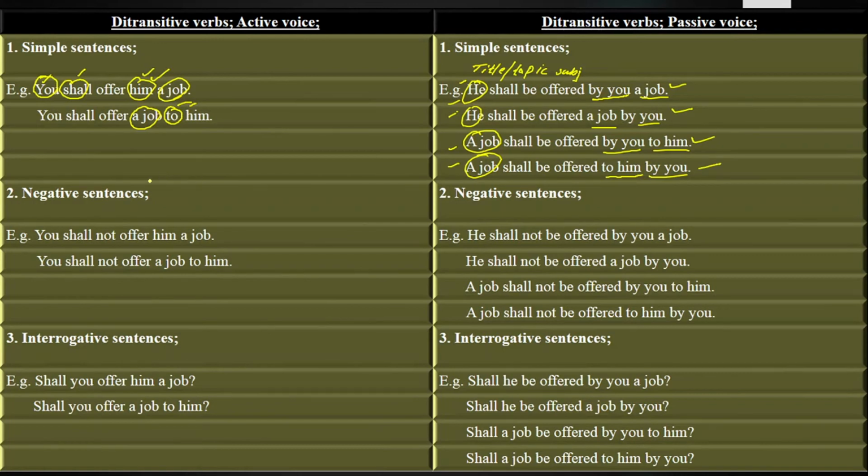Next we have negative sentences. What are negative sentences? Those sentences in which we deny the statement, reject the statement, and refuse the statement. Like I say, you shall not offer him a job. You shall not offer a job to him.